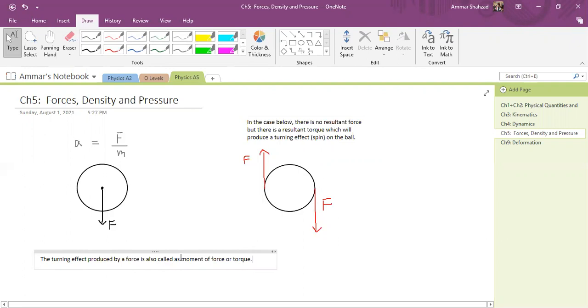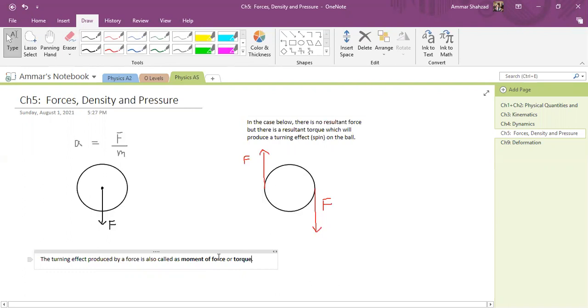These are the two common words that we use to decide how much of a spin a force will cause. If I want to see how much spin one force will cause, I can find its moment of force, or I can find its turning effect basically.